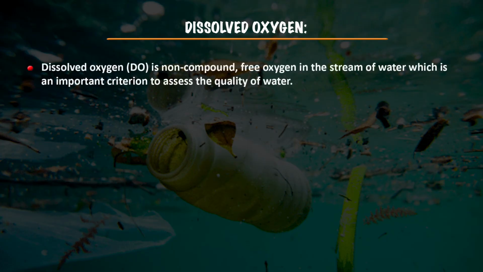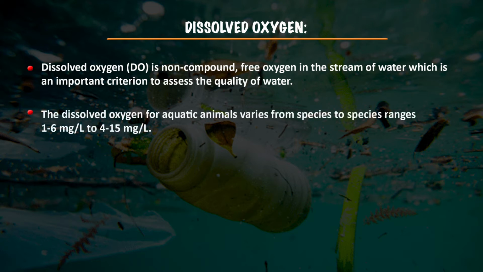If you consider another parameter, that is dissolved oxygen, it is non-compound free oxygen in the stream of water, which is an important criterion to assess the quality of water. So the dissolved oxygen for aquatic animals also varies from species to species, of course, that is 1 to 6 milligrams per liter to 4 to 15 milligrams per liter.